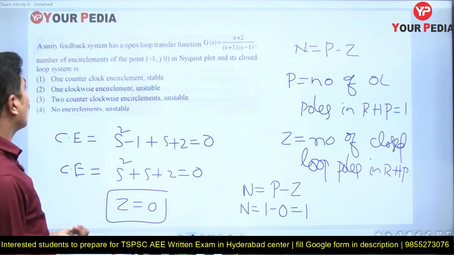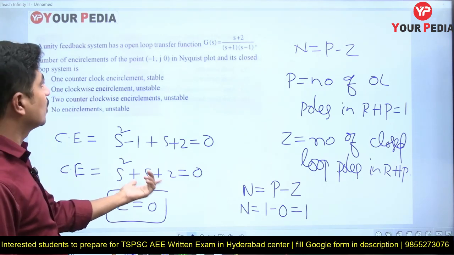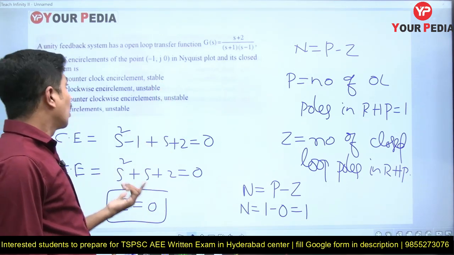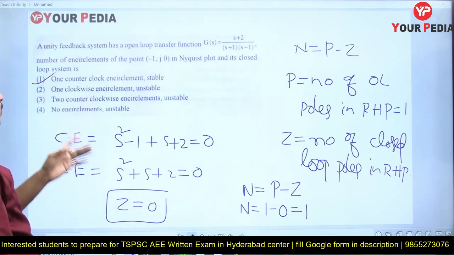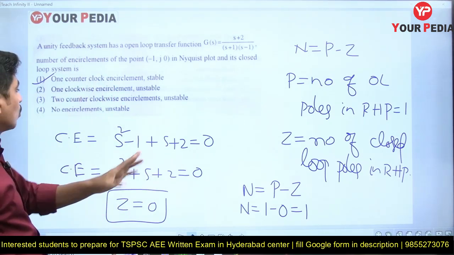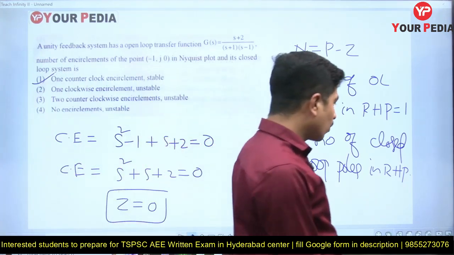Look at the options. Which option is correct? One counterclockwise encirclement, stable. Yes, the given system is stable. One counterclockwise encirclement, option 1. Look at option 2 also: one clockwise. No, that is +1. Two counterclockwise? No. No encirclements? No, we have one encirclement. N is equal to 1 we got. Let's go to the next question.